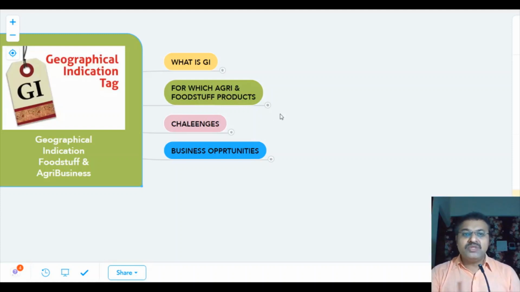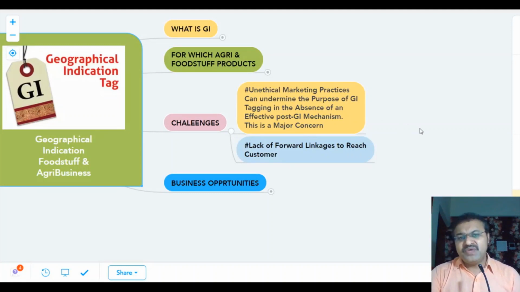Actually, these GI products are basically very high quality products, but duplication or unethical marketing practices for GI tagged foodstuff and GI tagged agri products can happen, and this is the main threat.